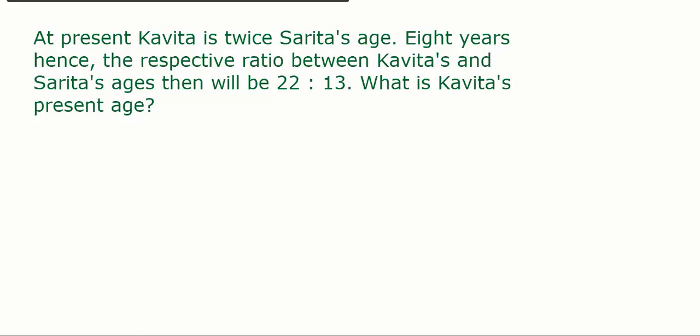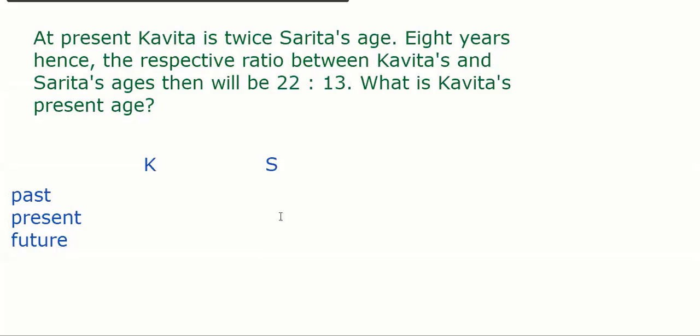How shall we solve this? Kavita, Sarita, past, present, future. Correct. Sarita's age would be X, so Kavita is 2X in present. Let me quickly write here because we can modify some question on here. Past, present, future.